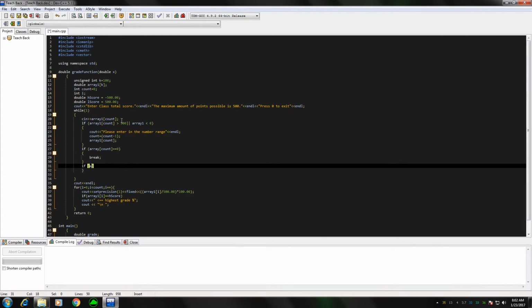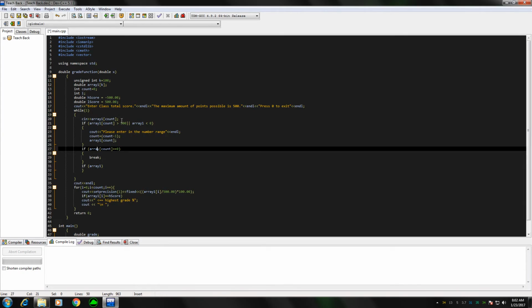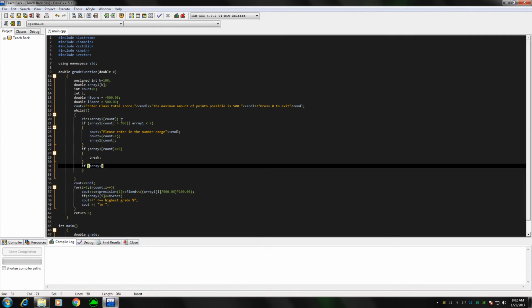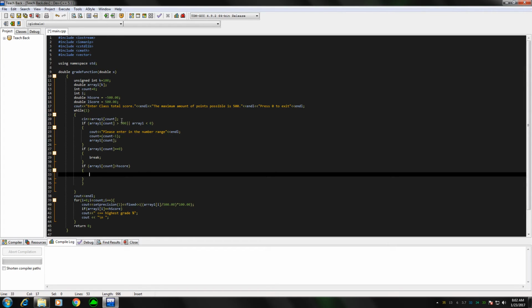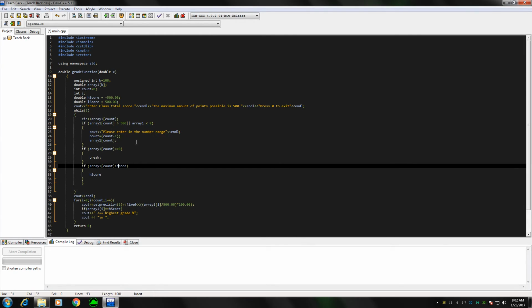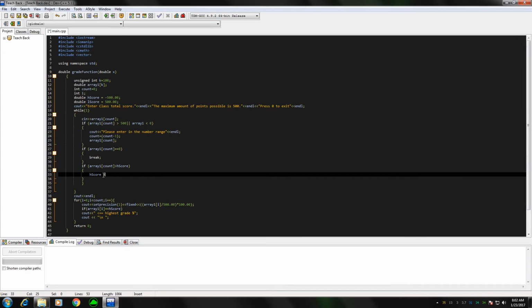So if array[i], oops, excuse me, error, put that i, is greater than that high score, then our high score will equal that array with that value.